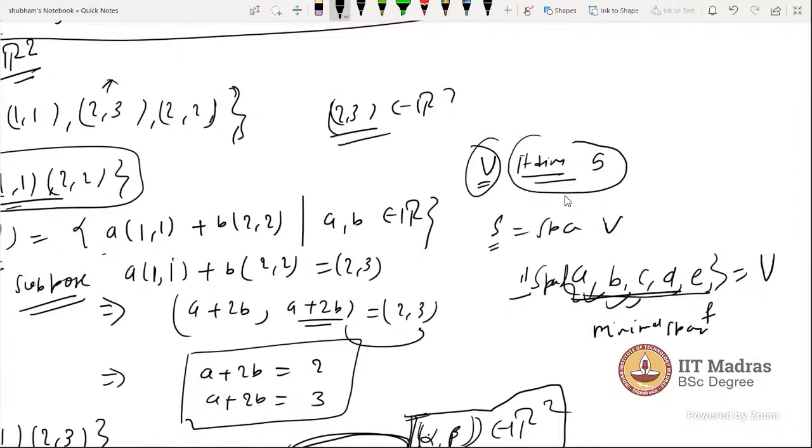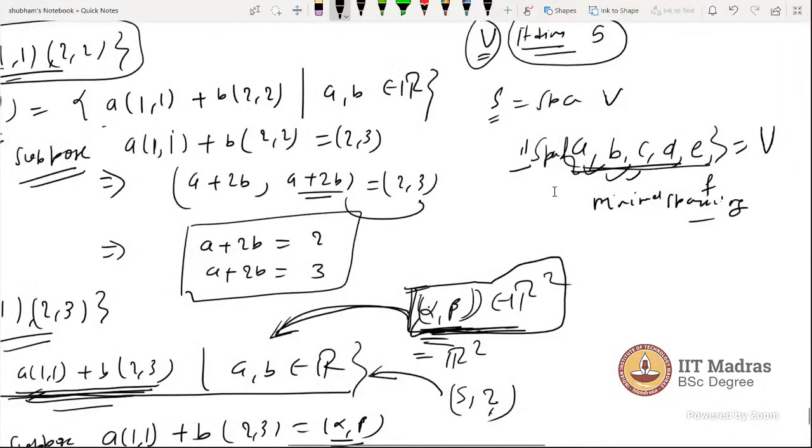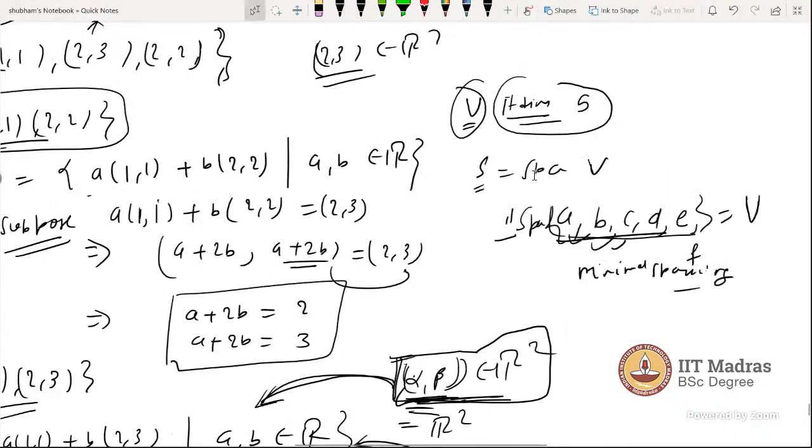Sir, my vector space is R5. So how many elements do I need to span the whole R5? You need 5. Here are 5 vectors, so at least 5 vectors are needed to span the whole space. And sir, my doubt is about dimension and rank.